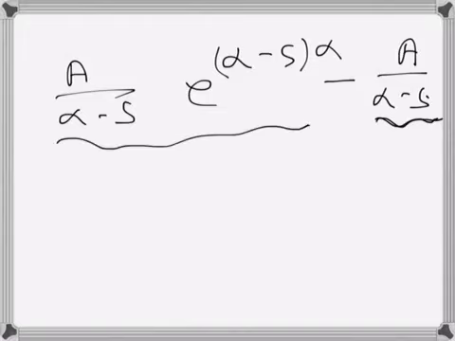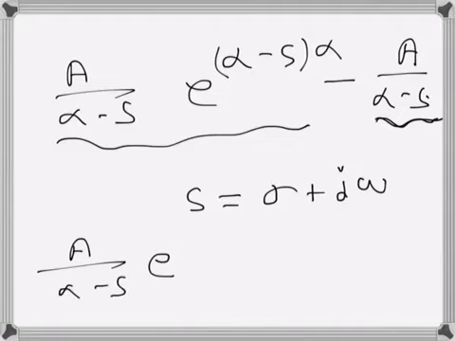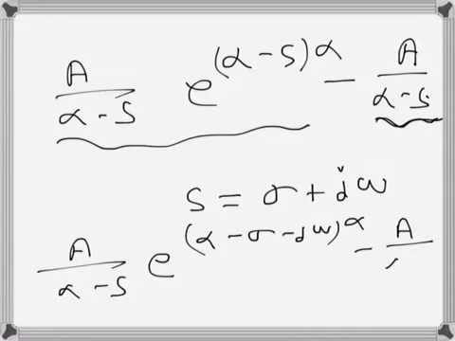Now let's investigate the different situations. So we need to tell here something, that s is actually a complex frequency, so s in fact becomes sigma plus j omega, so it's a complex number. So we can write this like e to the power alpha minus sigma minus j omega, the real part and the imaginary part, and here alpha minus s.